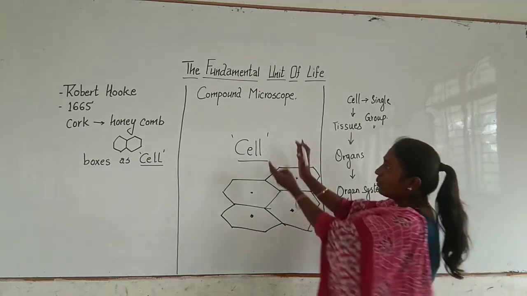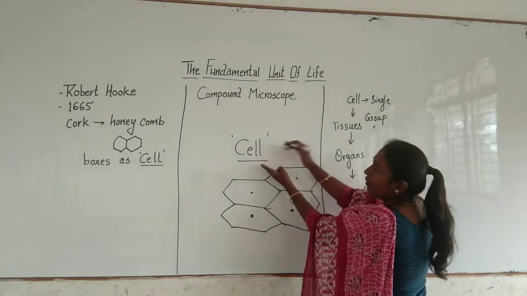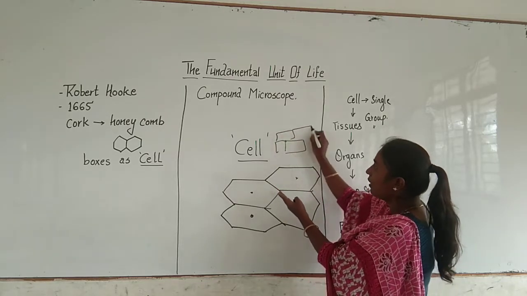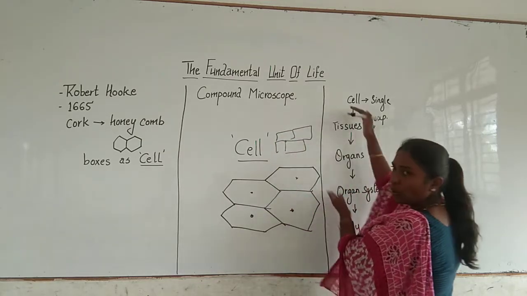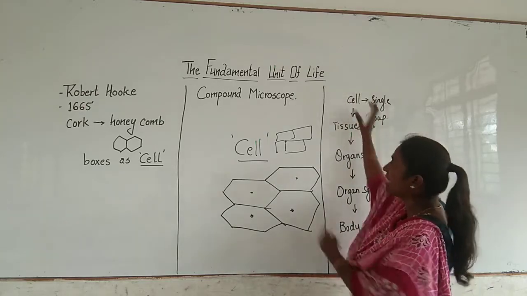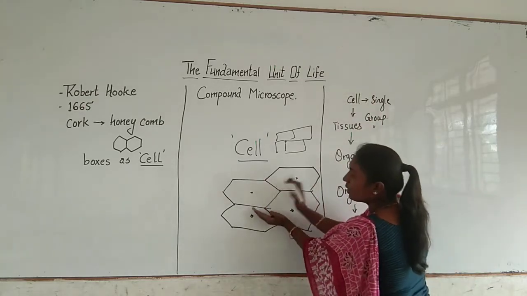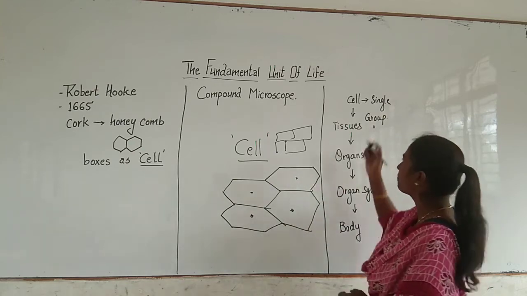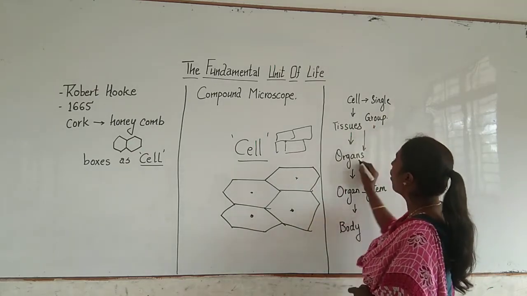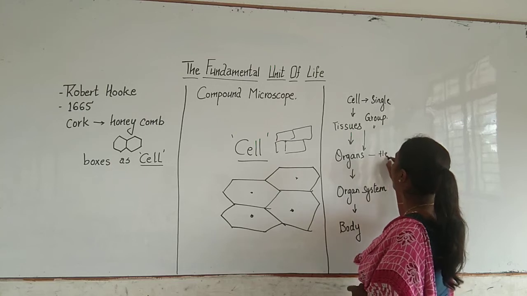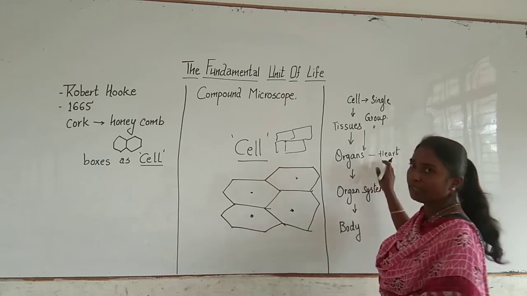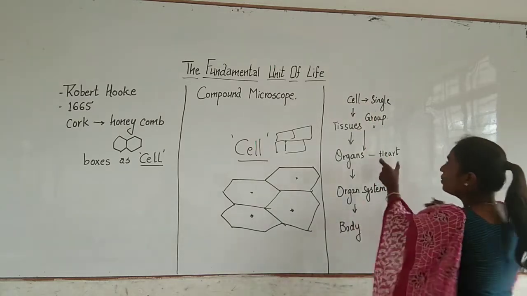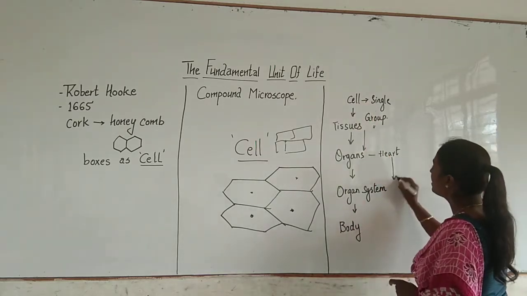As I said, the cell is the basic fundamental unit of life. The bricks build the whole building. In the same way, the cells build up the whole body. When the cells come together, they are called tissues, right? Let me take the example of the heart. Heart is an organ, right? It consists of tissues, and these tissues are made up of cells. So heart is an organ. Now what is the organ system here?